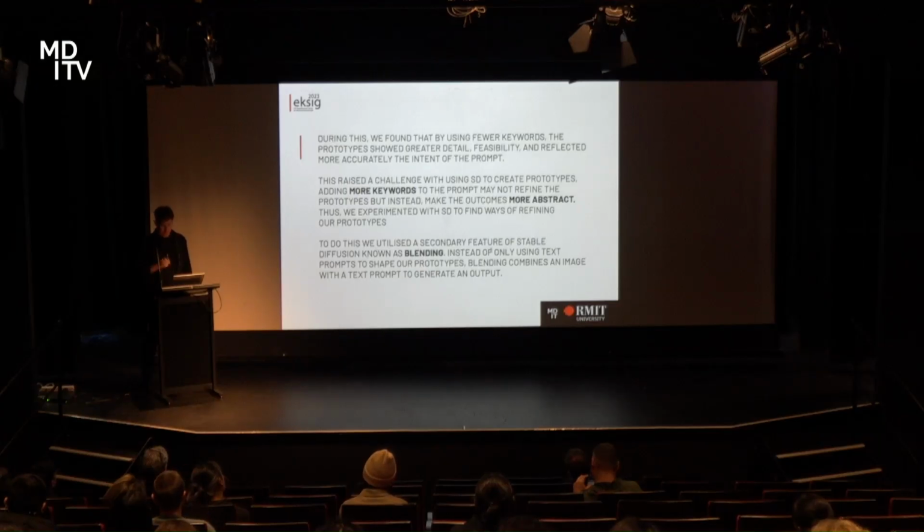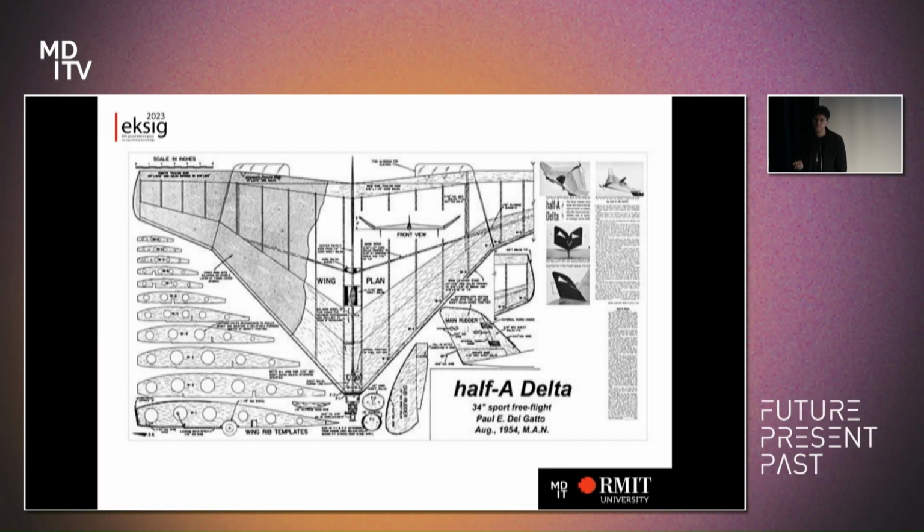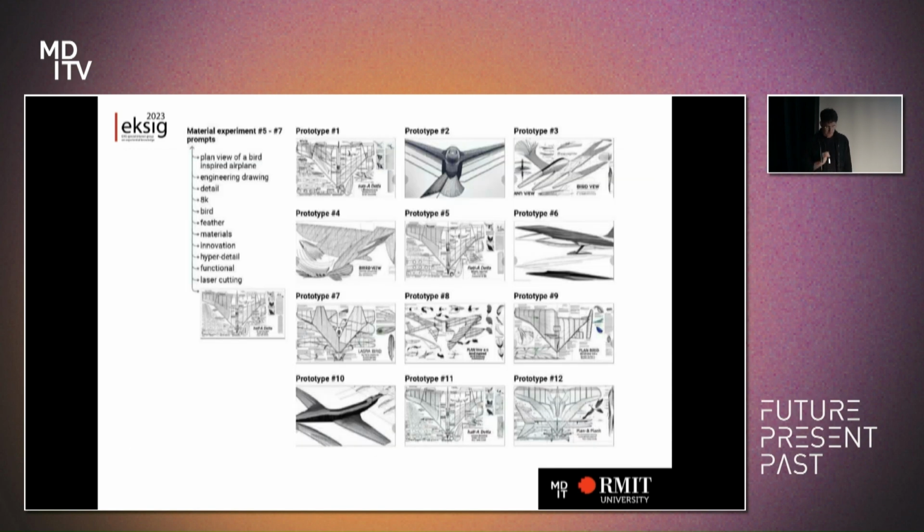The next experiment we decided to run was to take advantage of a process known as blending. Blending lets you take an image and a prompt and add those together. So we took something off the shelf. I did a lot of model building when I was a child, which is where a lot of my tacit knowledge for this subject comes from. So, taking plans and going, okay, can we integrate these plans into our process and see what happens? And these were the outputs that we got.